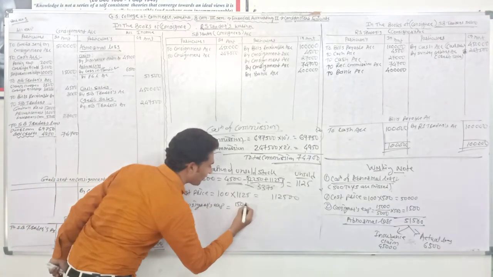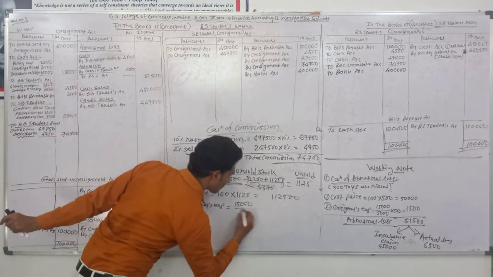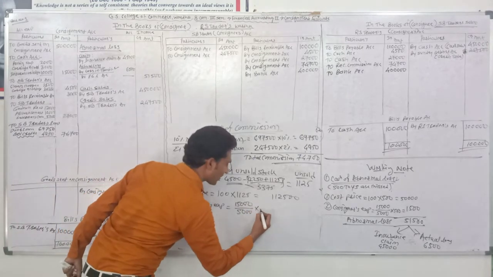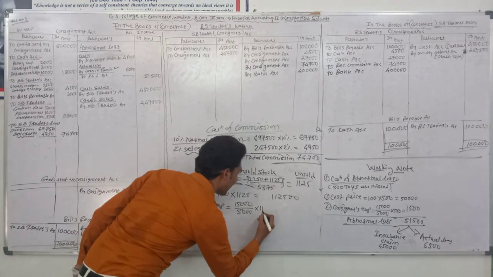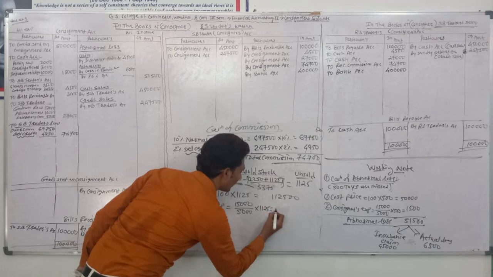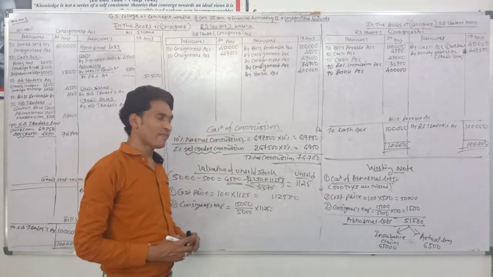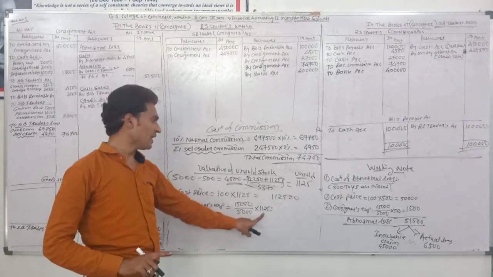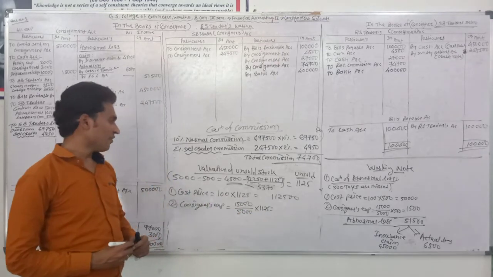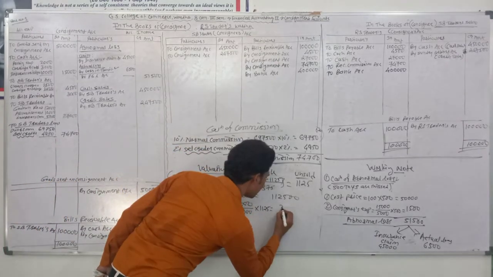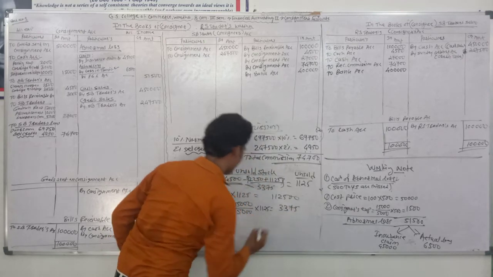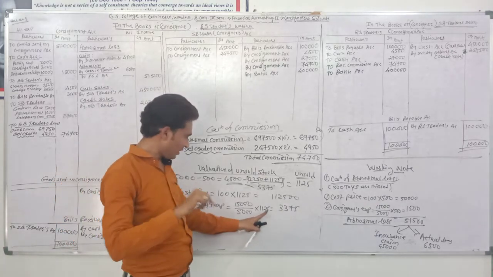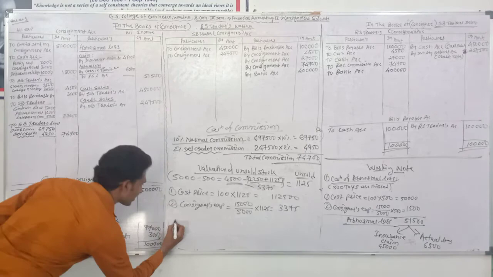The consignor has spent ₹15,000 for 5,000 toys. So for what amount has it spent for 1,125 toys? The consignor spent 15,000 for 5,000 toys. So how much amount has it paid for 1,125 toys? The amount is 3,375. It means we paid 3 rupees for 1 toy. Okay, correct.